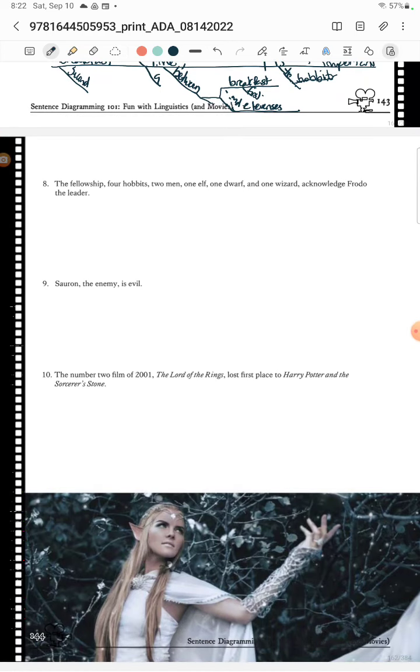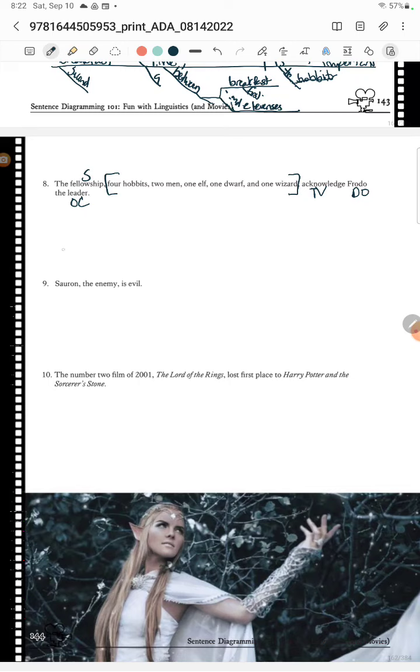Okay, so the fellowship: 4 hobbits, 2 men, 1 elf, 1 dwarf, and 1 wizard. Yeah, I'm going to so mess up my spacing here. But I have the fellowship, that's my subject. And they acknowledge. What do they acknowledge? They acknowledge Frodo, and they acknowledge Frodo the leader. So that's my object complement. And then all of these in the brackets here, those are all of my appositives.